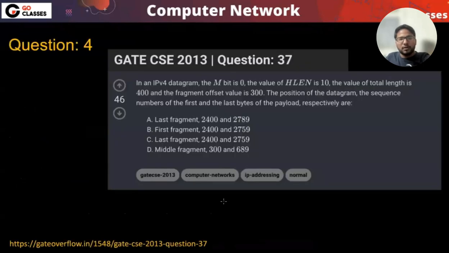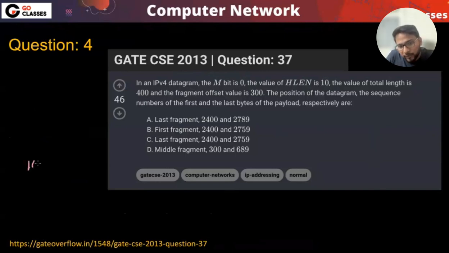Cool. Now let's just solve this question. This question is from GATE 2013. Has anybody solved this question? Because I have already uploaded it. So let's just see this question. In an IPv4 datagram, the more fragment bit is 0. Okay, they are saying that the more fragment bit is already 0. The value of the header length field is 10. Okay, see, they are saying the value of the header length field is 10.